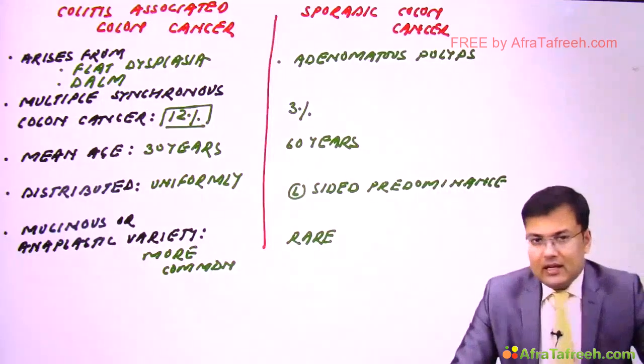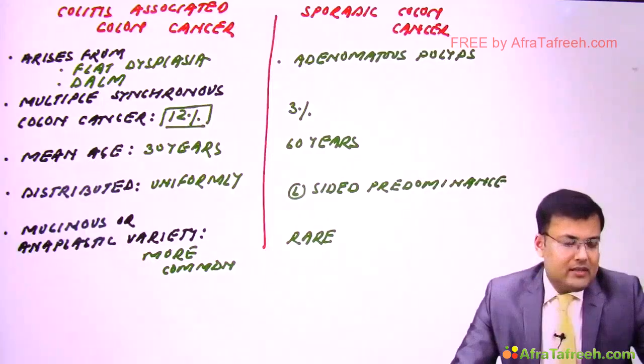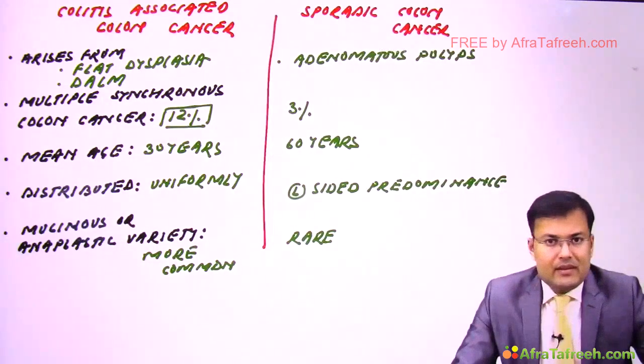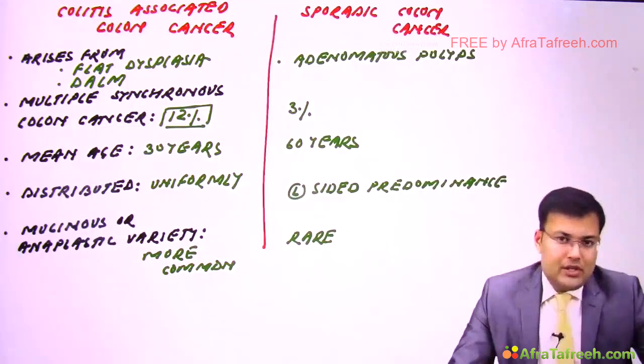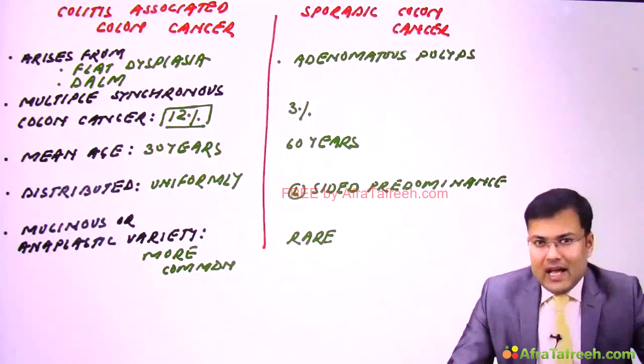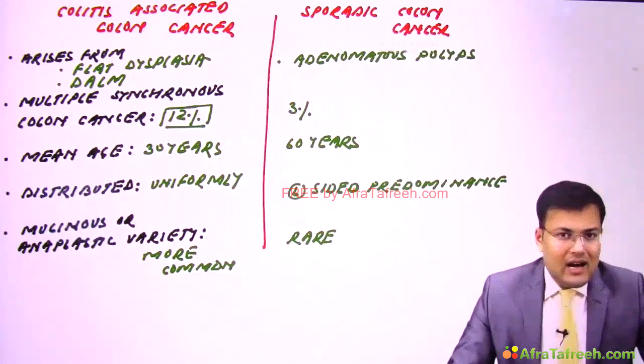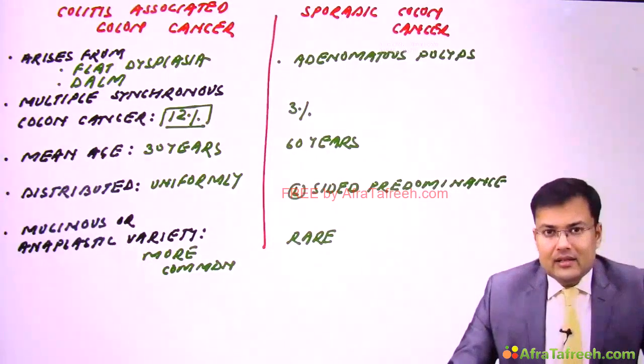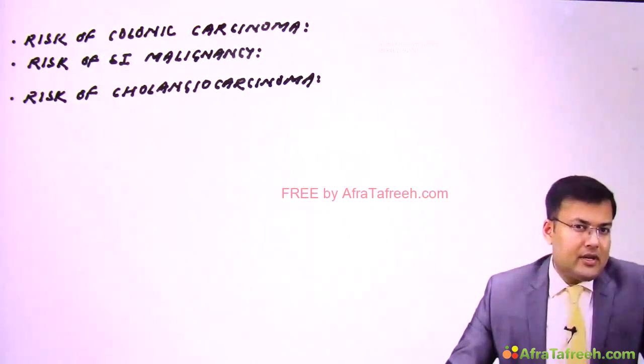Here we discussed that colitis associated colon cancer means it is seen in patients of inflammatory bowel disease. So both patients of Crohn's disease as well as ulcerative colitis have increased risk of carcinoma colon. See the risk of various important malignancies.